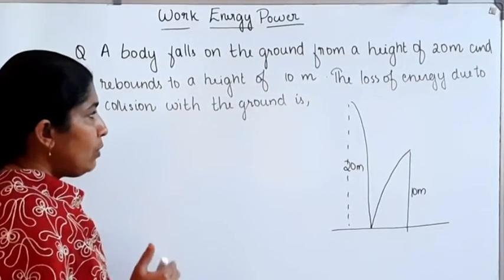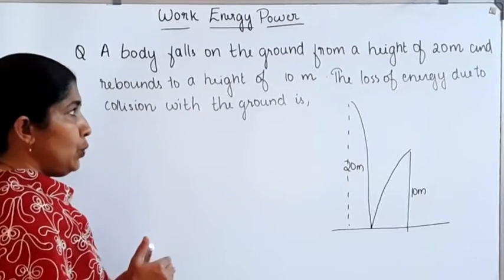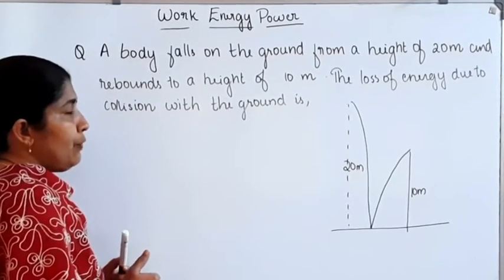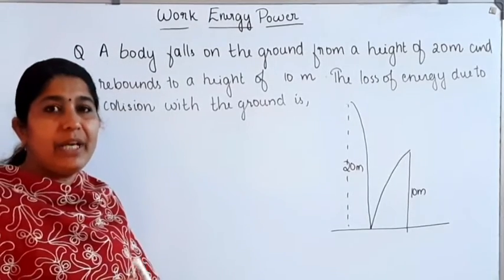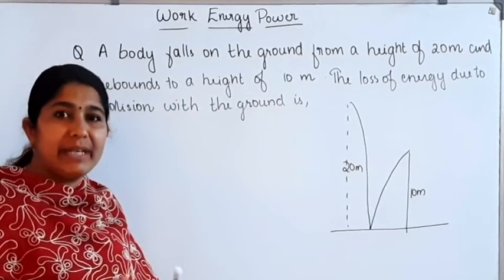To find out the loss of energy due to collision, first of all we want to find out the energy retained. How can we find out the energy which is retained?